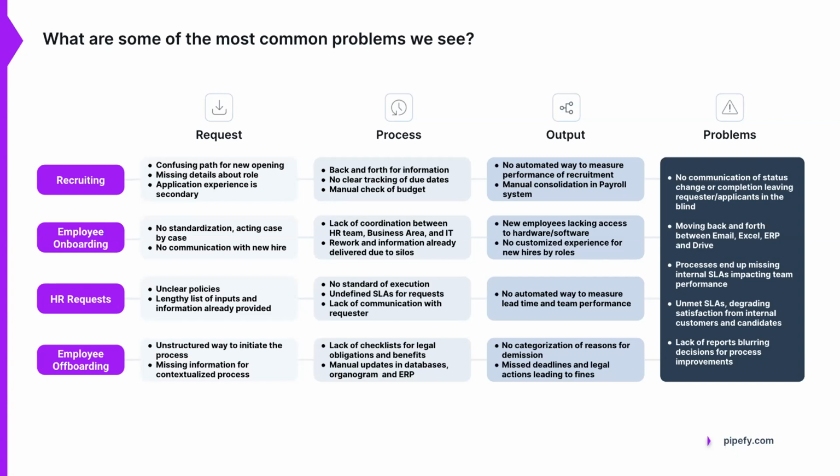And then HR requests. How are we filtering these requests coming in? How do we know who to send to and what to send to? We want to make sure we're completing all of those steps during those request processes, and then nothing falls between the cracks. And of course, offboarding, right? We want to make sure we're automated as much as we can with the offboarding piece of this to keep it as smooth as the transition goes from them leaving our company, right? So what paperwork do we need to send them? What signatures do we need to have to make sure all of those stay aligned and it's easy for us to do that process?